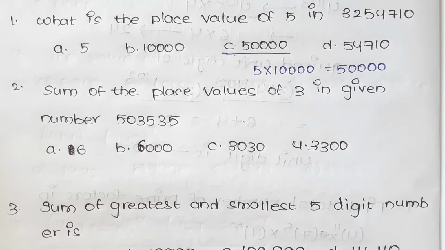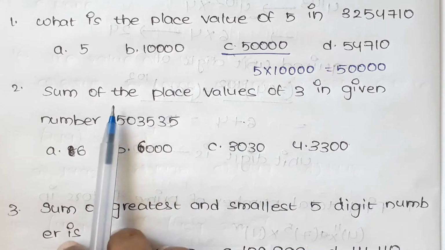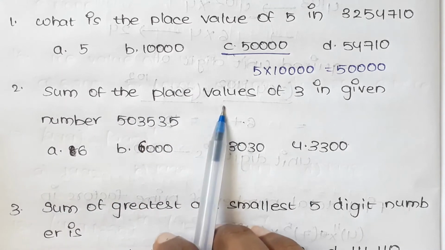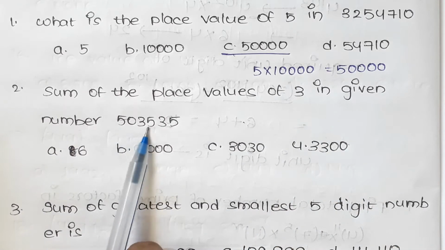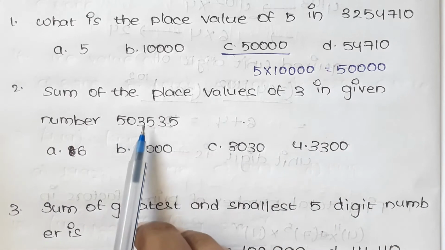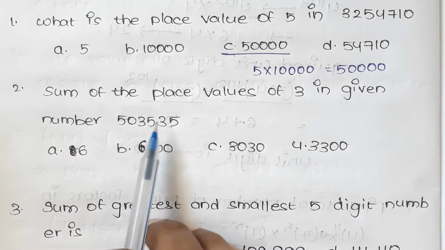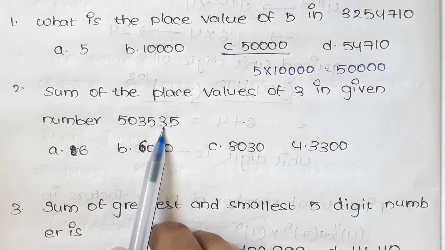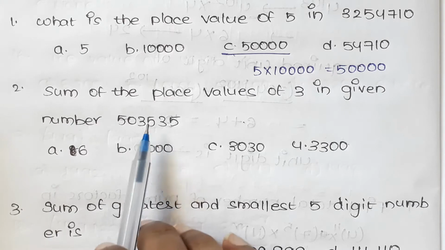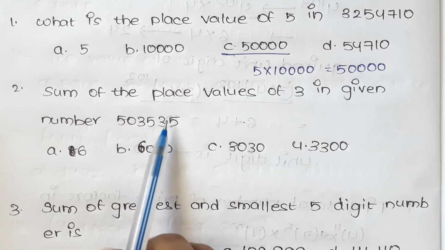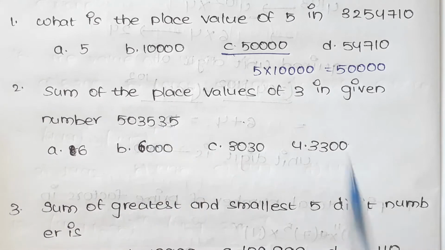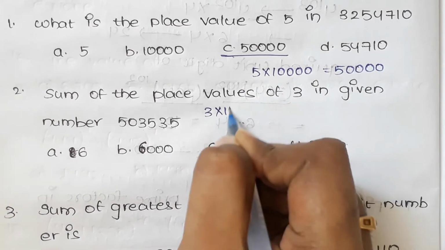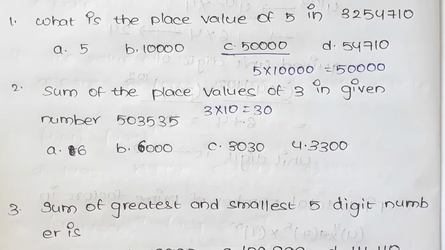And let us see next one, that is the sum of place values of 3 in given number 503535. Here in the given number we have found that 2 3s are there and in different places. So we have to do the sum of the place values. These 3 place value is ones, tens. Tens is nothing but 3 into 10, that equals to 30.